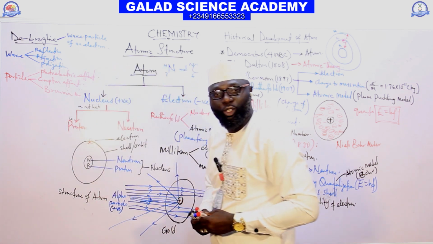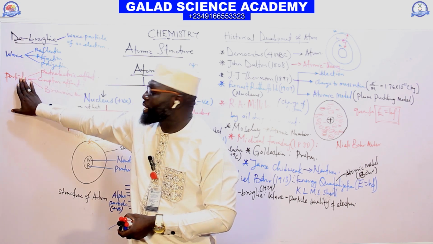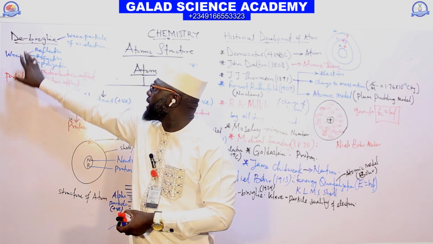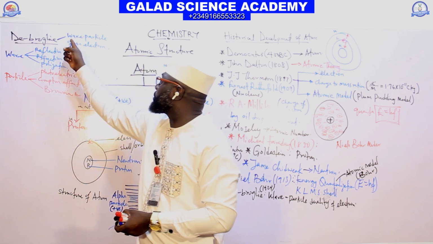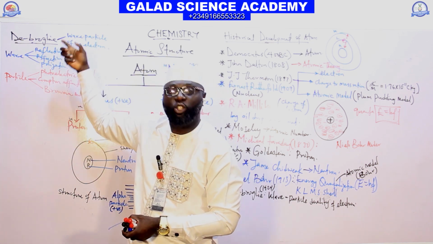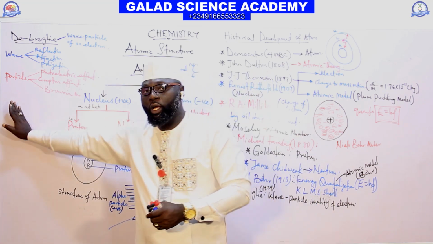So for the electron to have both wave and particle properties, de Broglie explained the wave-particle duality of the electron. The electron is a wave and it's also a particle.